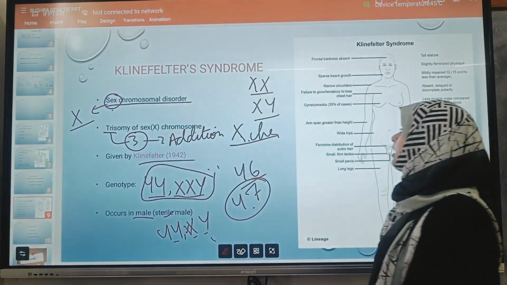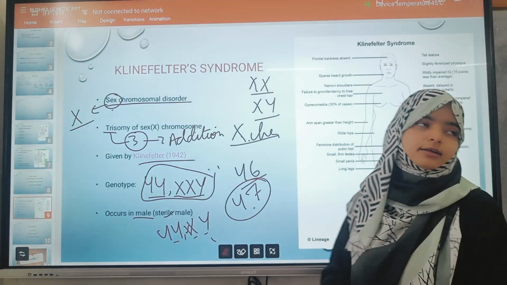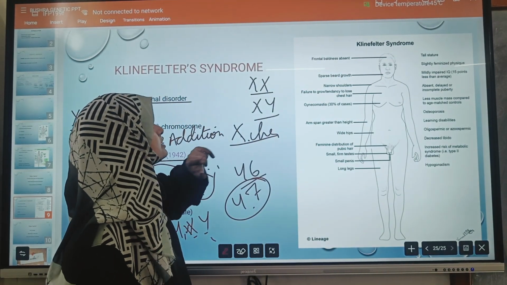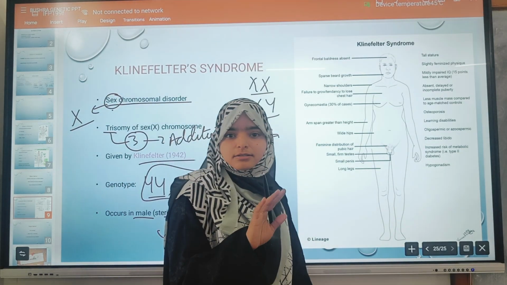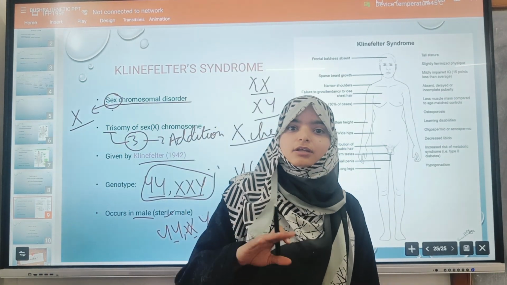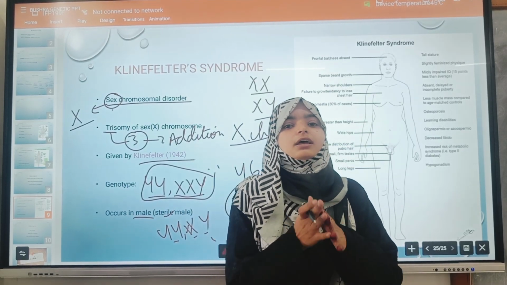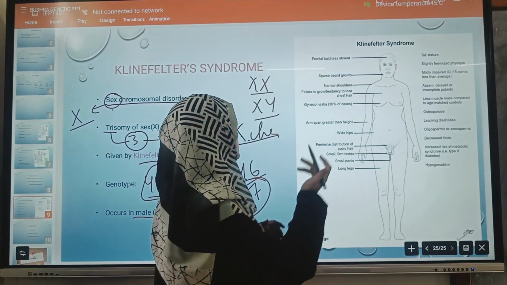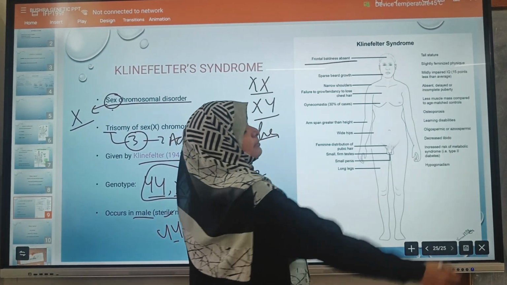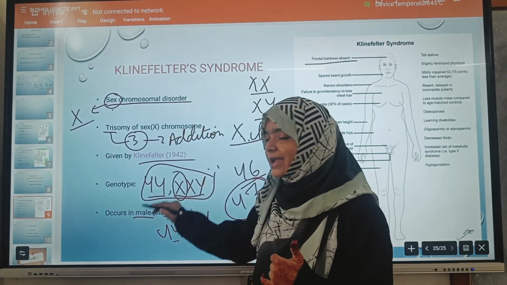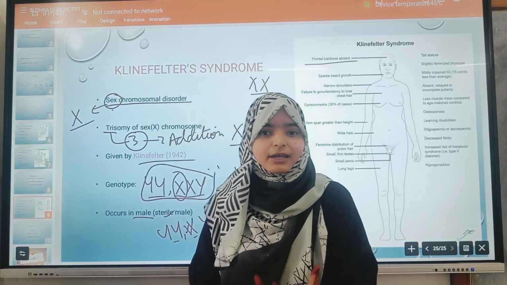Okay, what happens in this? Let's see some symptoms of this Klinefelter syndrome. In this disease, the height is not shortened, the height is even taller. Why? Because their arms and legs will be longer than normal size. Then frontal baldness will be absent. One more thing, here one X chromosome is added, so they show some feminine characters.